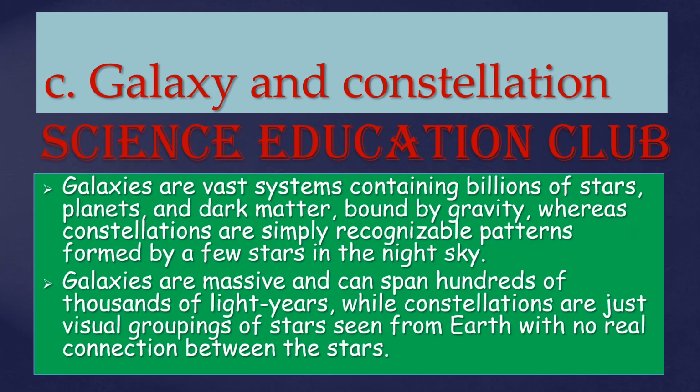Galaxy and constellation. Galaxies are vast systems containing billions of stars, planets, and dark matter, bound by gravity, whereas constellations are simply recognizable patterns formed by a few stars in the night sky. Galaxies are massive and can span hundreds of thousands of light years, while constellations are just visual groupings of stars seen from Earth with no real connection between the stars.